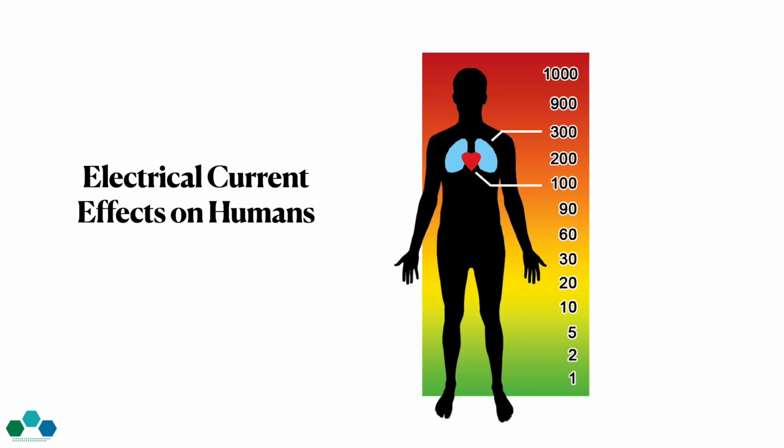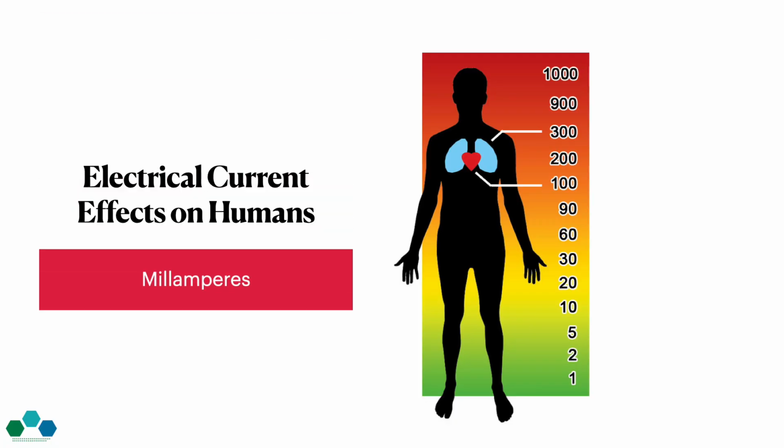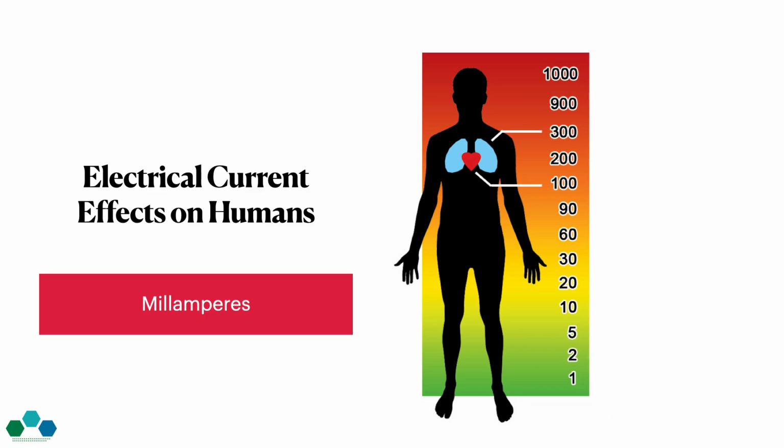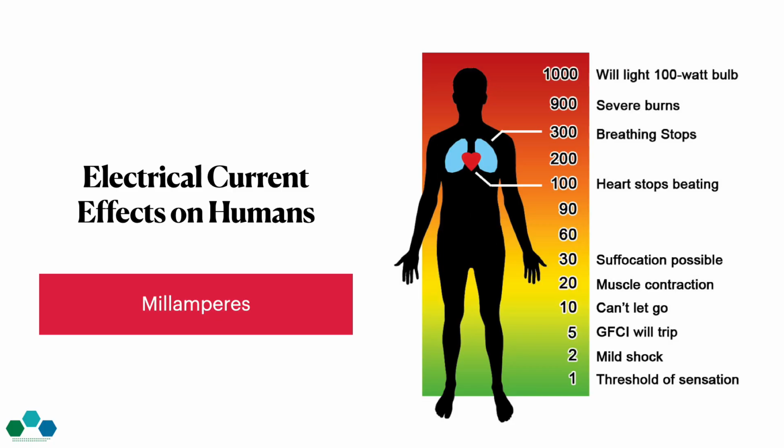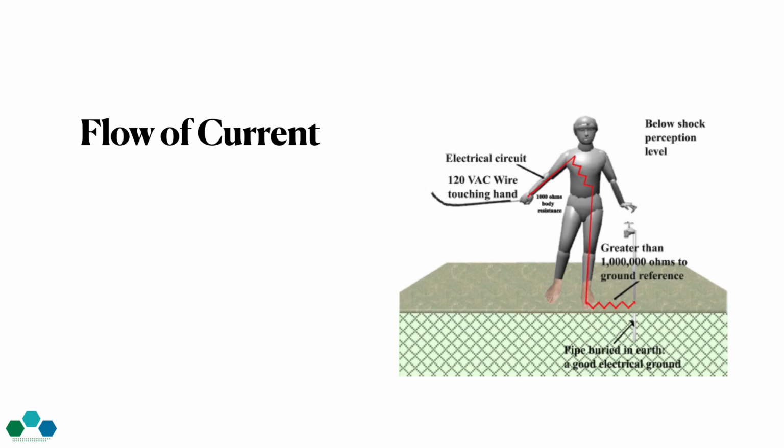Let's look at another example about how electrical current in very small amounts, milliamps, really affects the body. As you can see, as little as 100 milliamps can stop the heart from beating. 300 can stop breathing. Much of this depends on the flow of the current through the body.